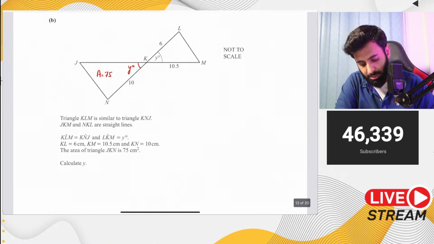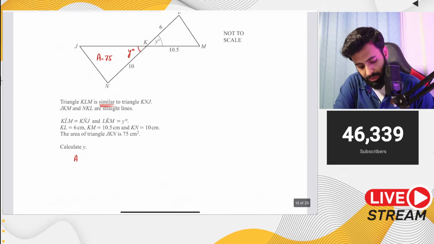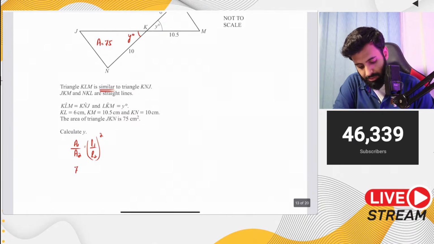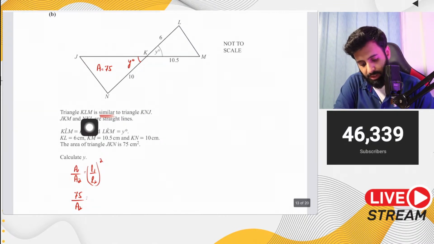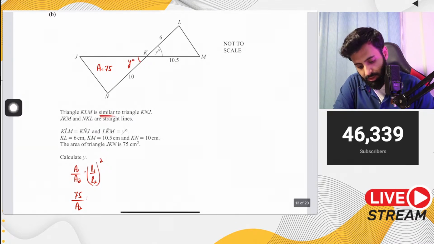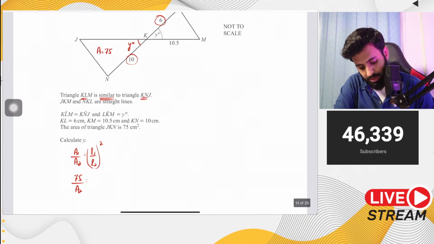Okay, now the fact that they're similar means we have to do something with that. Okay, so what we have to do is this. A1 upon A2 is equals to L1 upon L2, the whole thing squared. So A1 is what? A1 is 75. A2 kya hai? Nahi pata. Okay, now we're going to use corresponding lengths. So if these two triangles are similar, so that means if I'm using KN, then that means I'm going to use KL. So the corresponding lengths, or you can say the similar lengths, are 10 and 6. So this is equal to 10 upon 6, the whole thing square.